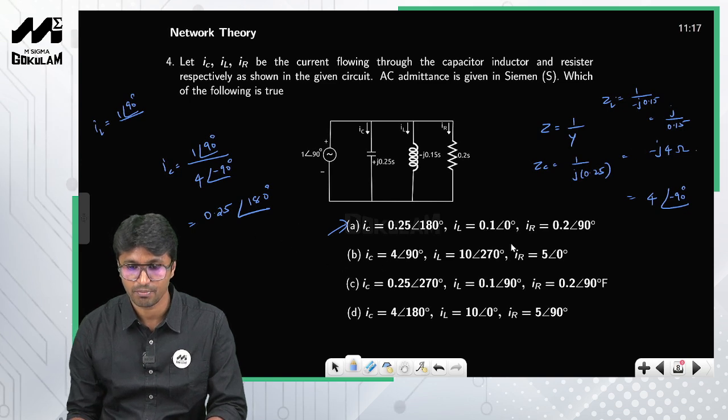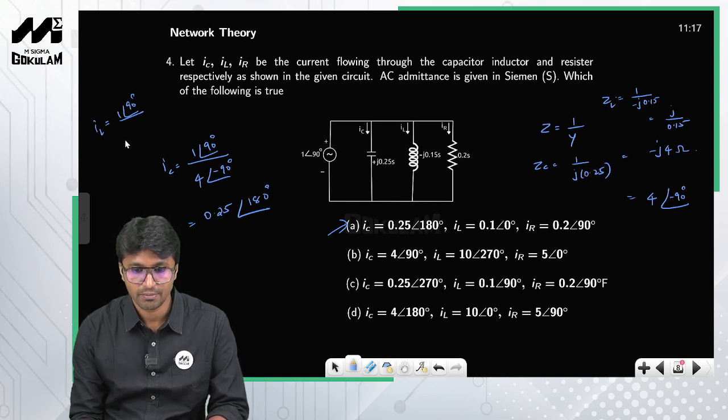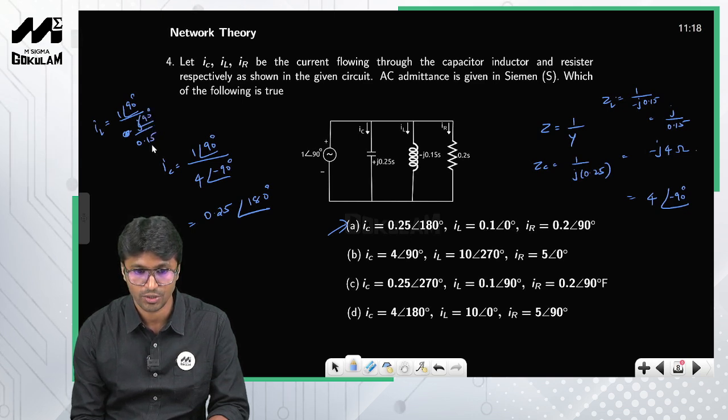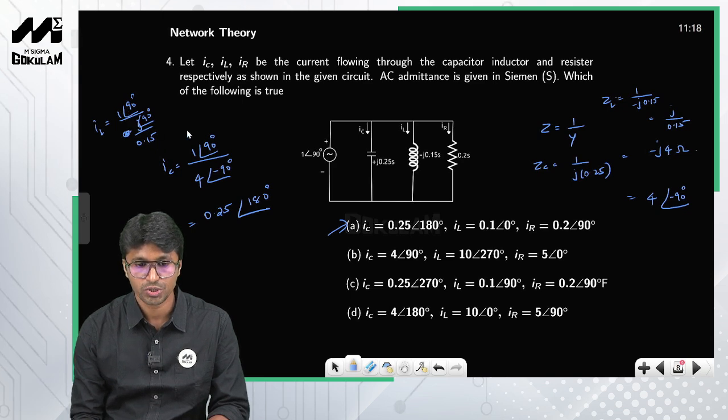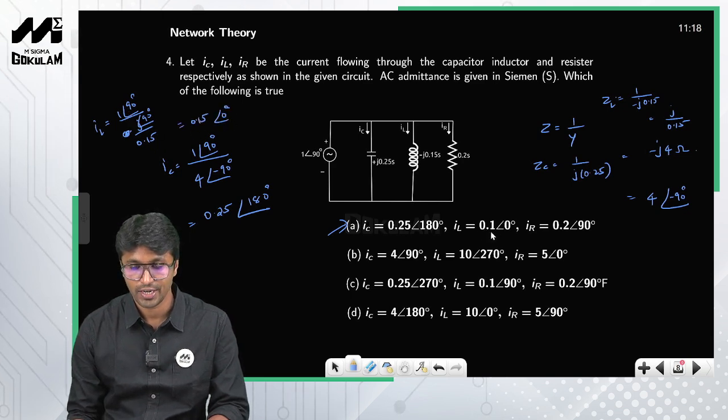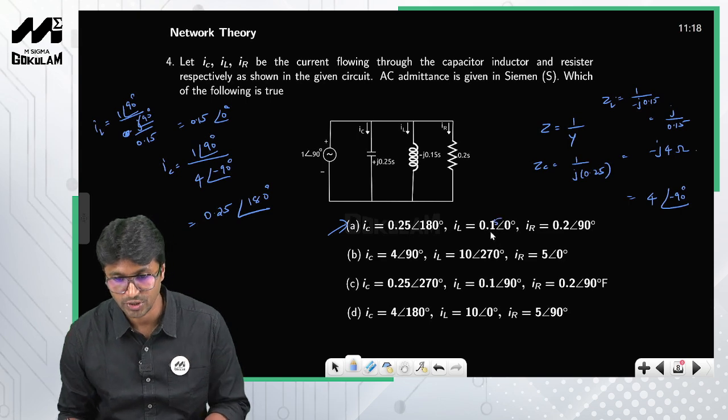You can write this as angle 90 degrees, so the angle becomes 0, and when 0.15 goes to the numerator, this is equal to 0.15 angle 0 degrees. So you can clearly see it should be 0.15.